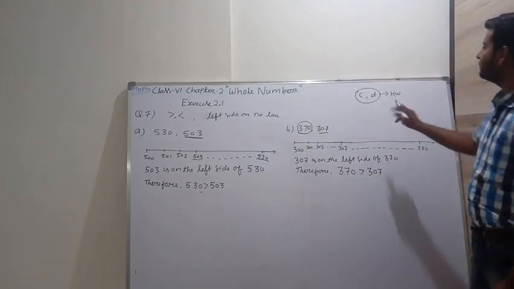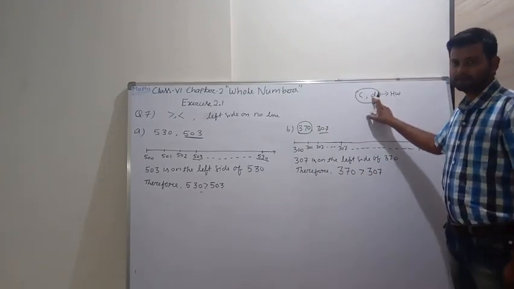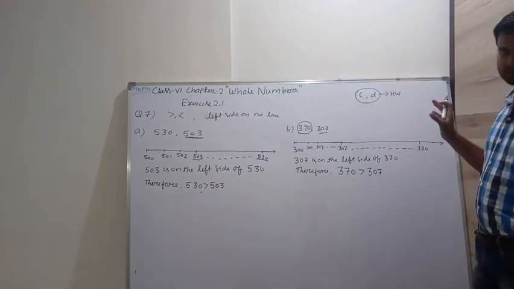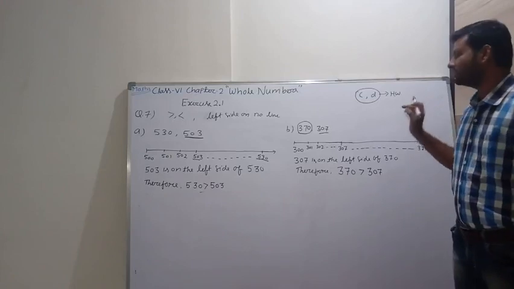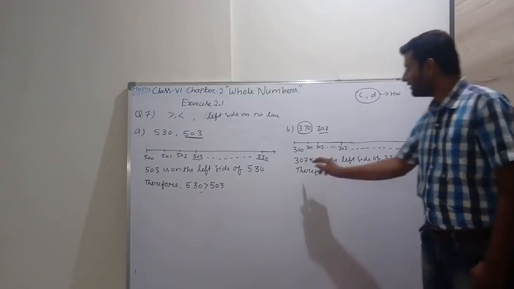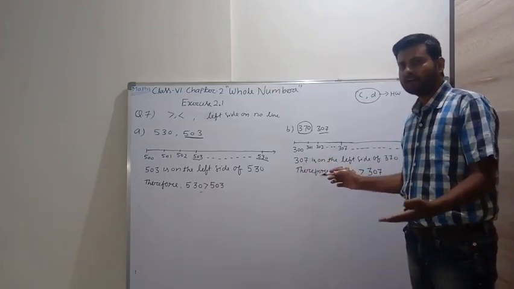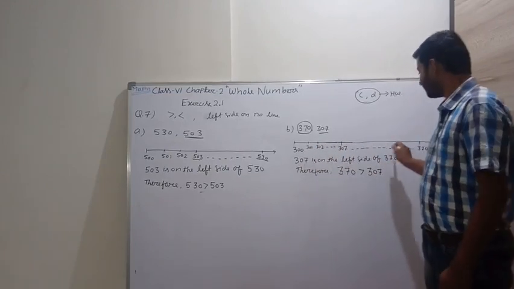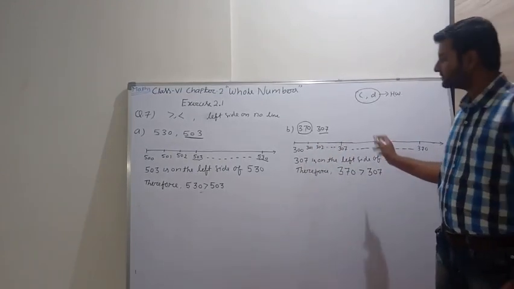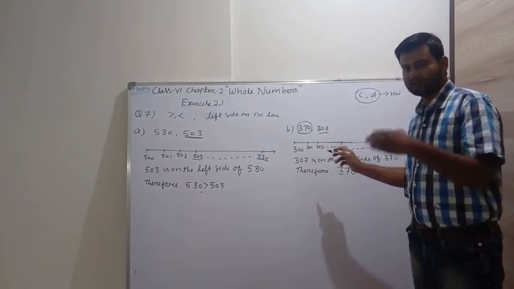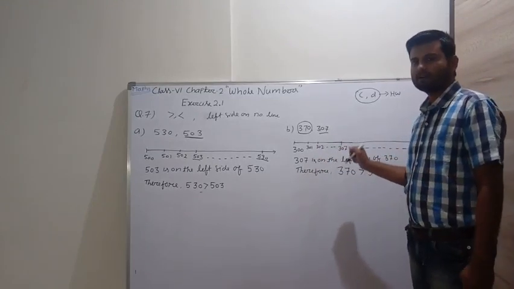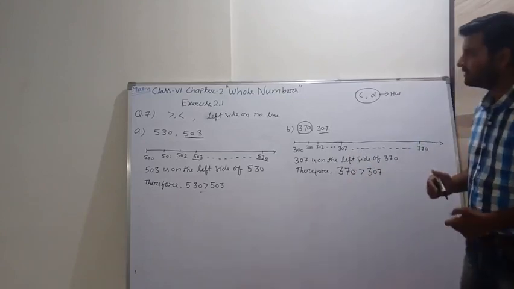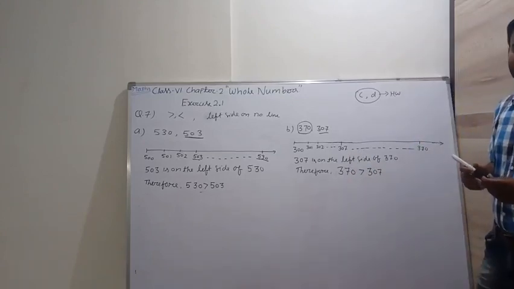Similarly, you have to do C and D. Don't be afraid of the big numbers. It is a very simple question. You only have to write which number is on the left side and which number is greater. You don't need to mark a scale. Just write which number is on the left side and which number is greater or less. Now move to the next question.